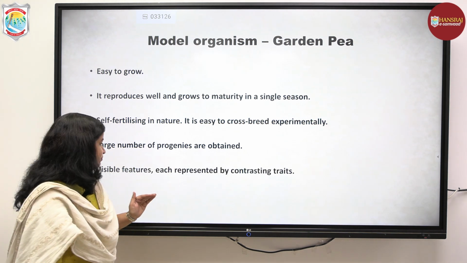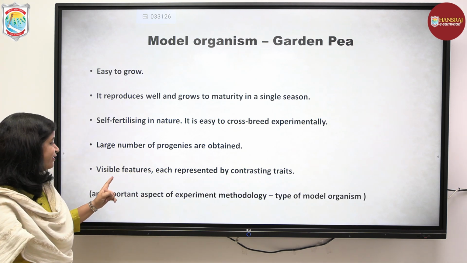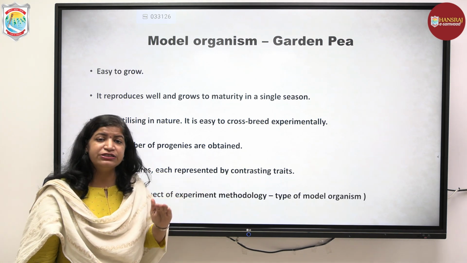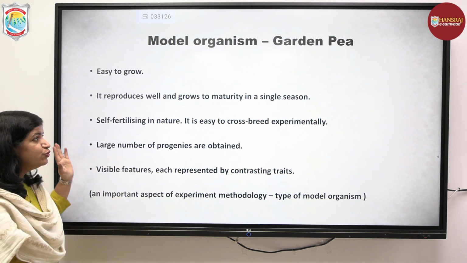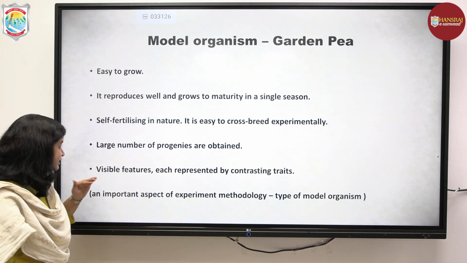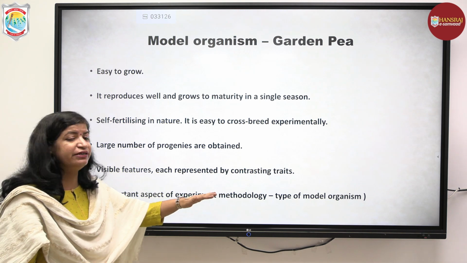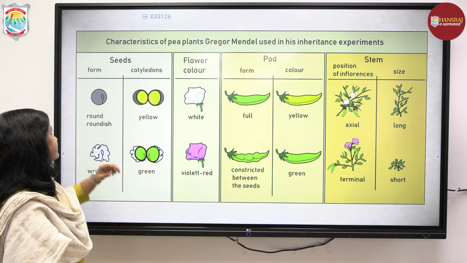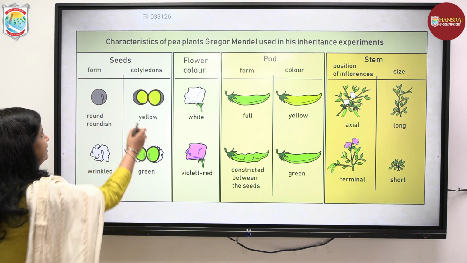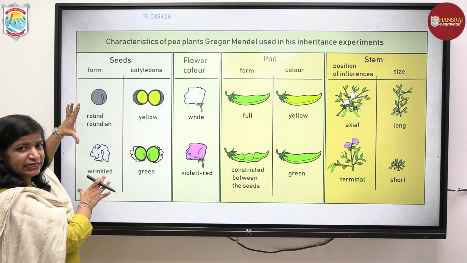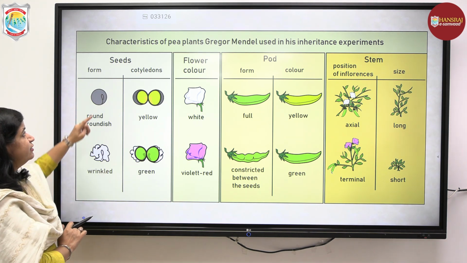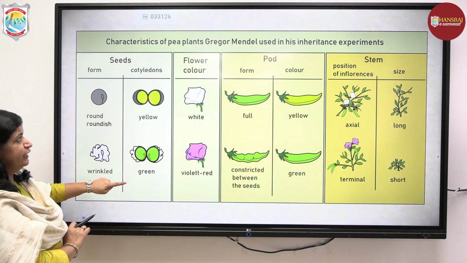And one very important thing in the garden pea, he could find visible genetic features represented by contrasting traits. Choosing the right model organism is an important aspect of experimental methodology. For example, in the garden pea, he focused on 7 physical traits. Seed form, which could be round or wrinkled. Seed color, yellow or green.